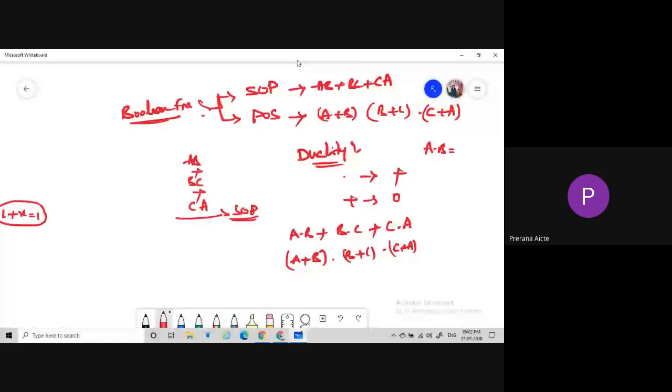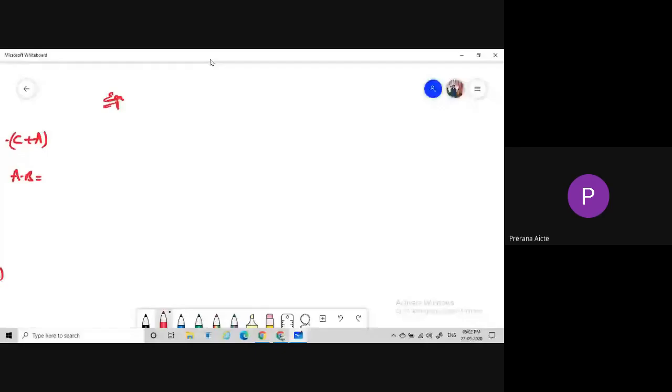Next, coming to the problems. We get different types of problems for sum of products and product of sums. First thing, find the min terms.